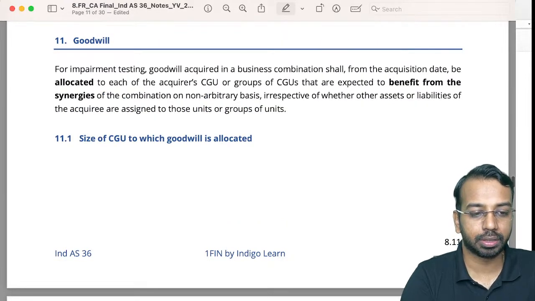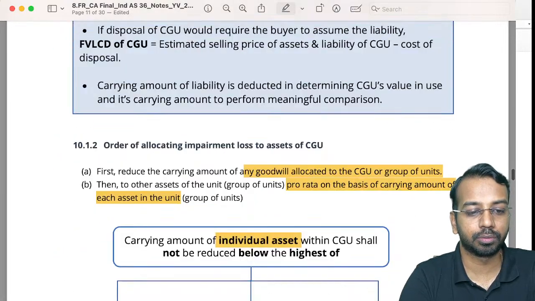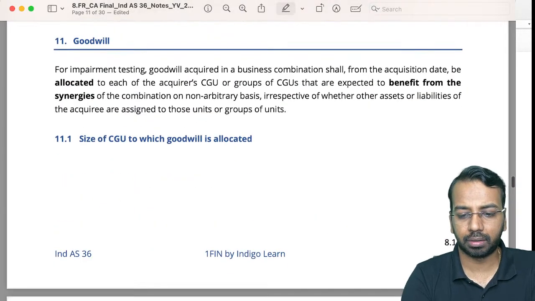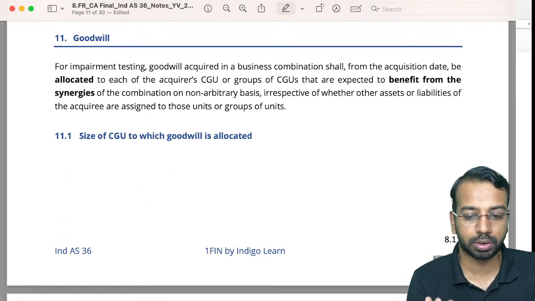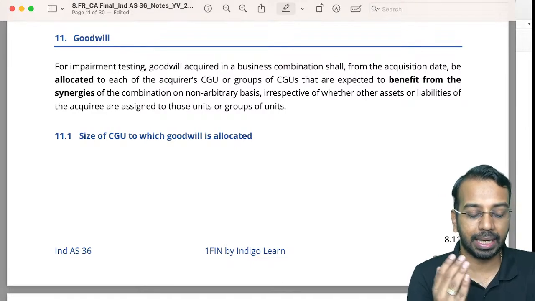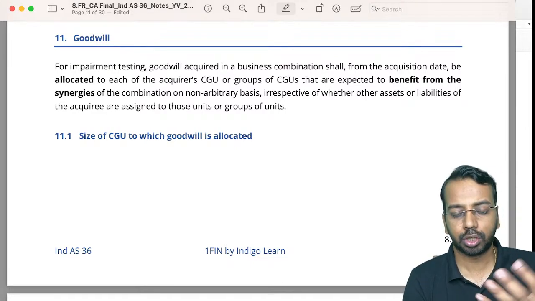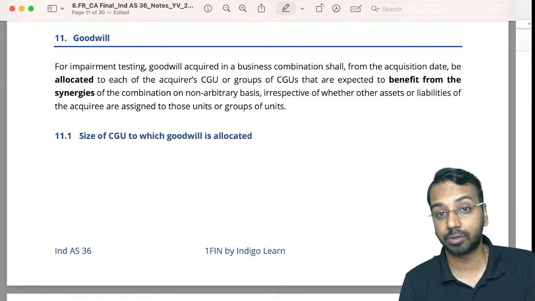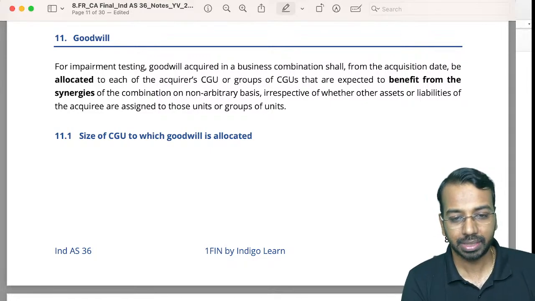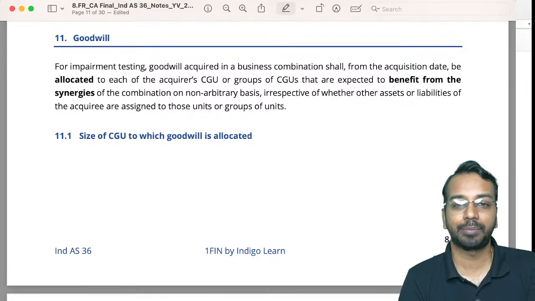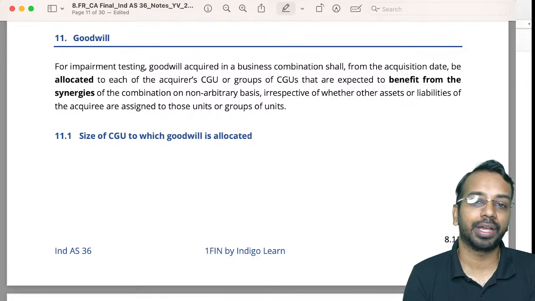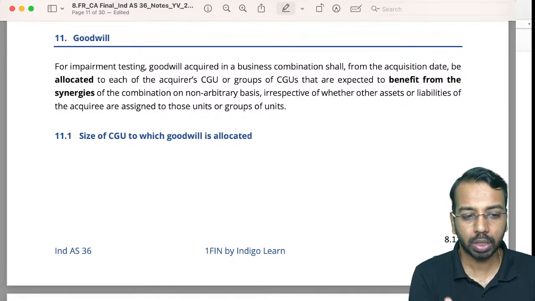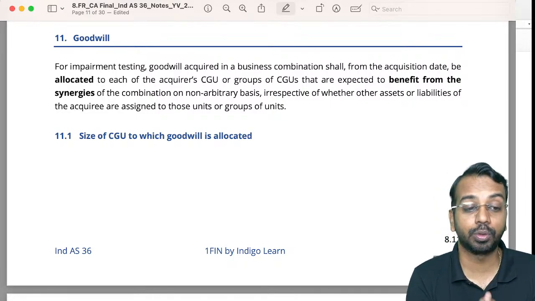Now moving on, so till yesterday we discussed impairment loss to CGU, specific aspects around goodwill, very important discussions on how do we impair goodwill and how do we allocate goodwill. A lot of time goodwill is created when there is a business combination. When you acquire a business, how should we allocate goodwill? Should we allocate it to one division? Should we allocate it to one branch? All of that we need to have absolute clarity for.